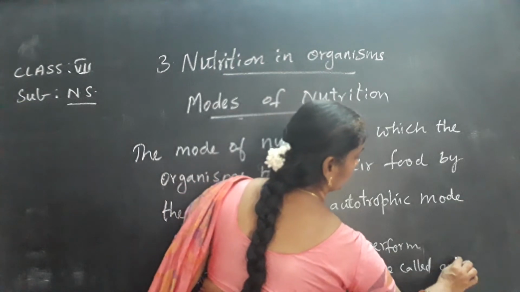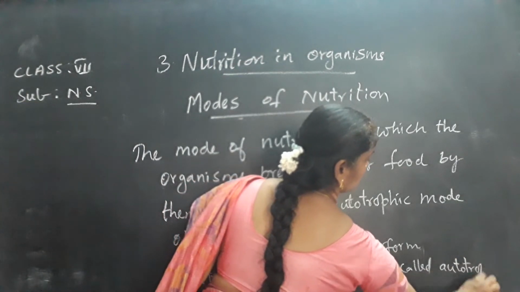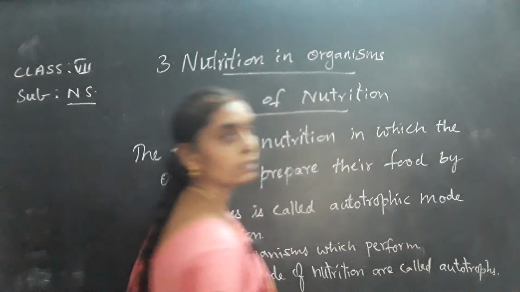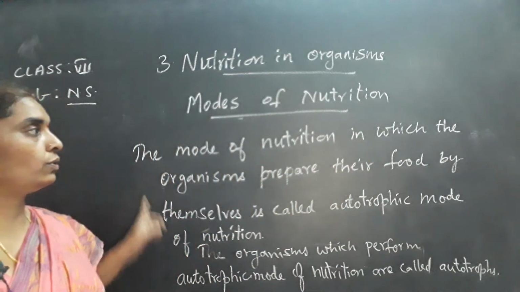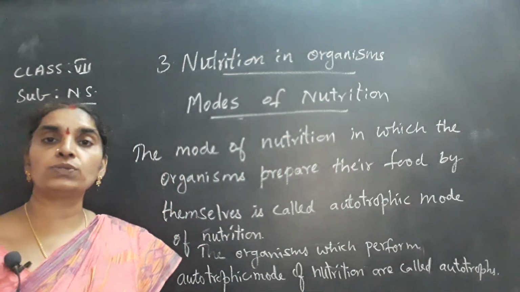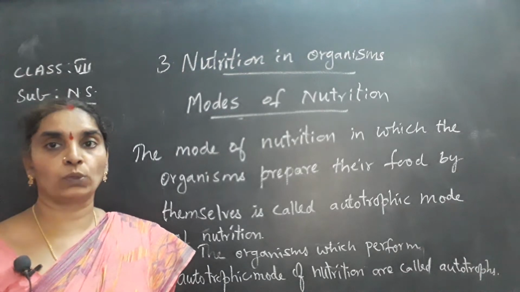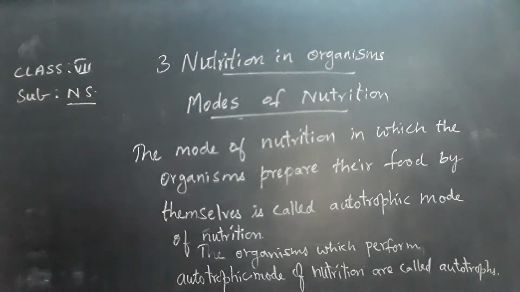What are they called? They are called autotrophs. Clear, children? So note down this point. Next we are going to write about the heterotrophic mode of nutrition. Note down, children.